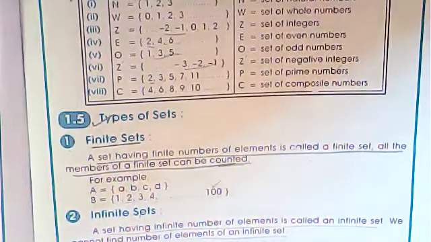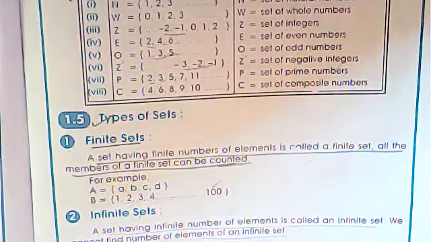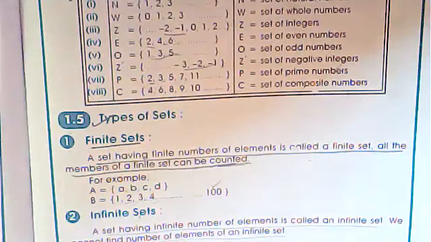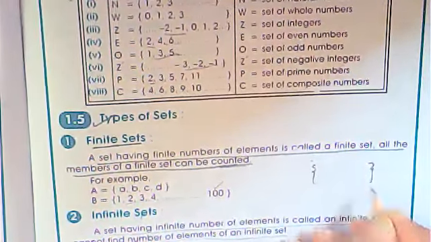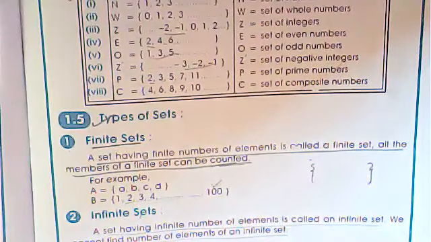One thing I'm going to tell you, whenever you are going to write any set, everyone please listen. Now this is very important. Whenever you are going to write a set, it must be enclosed in curly brackets. I have explained it very clearly in the physical classes, but I'm going to tell you again.